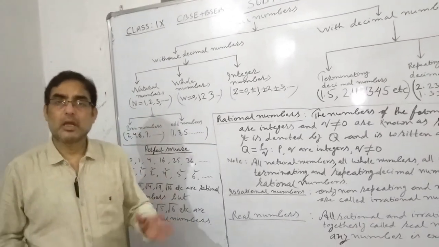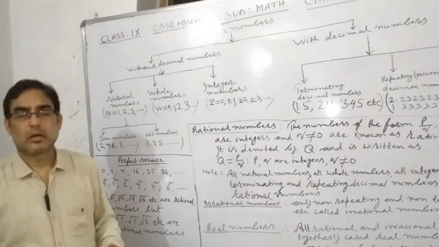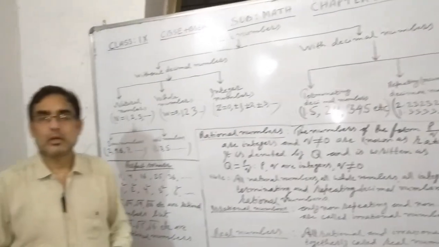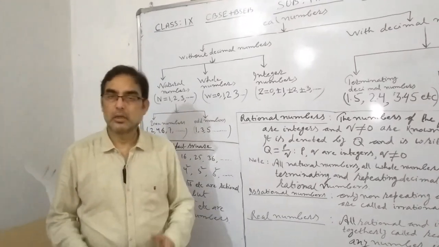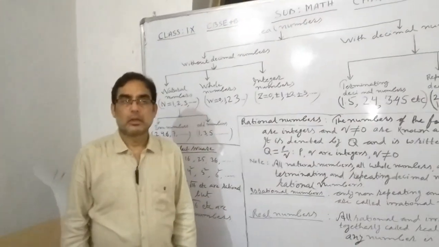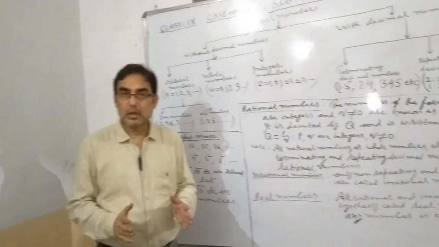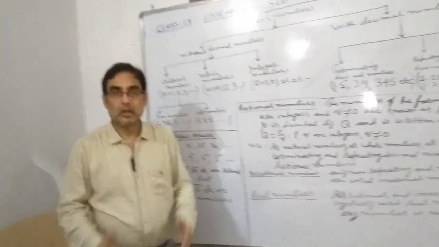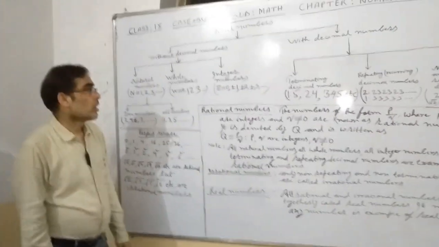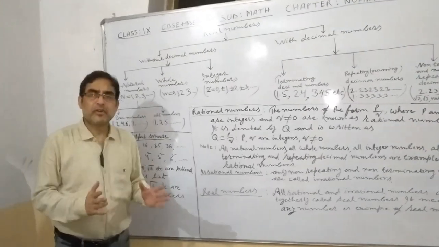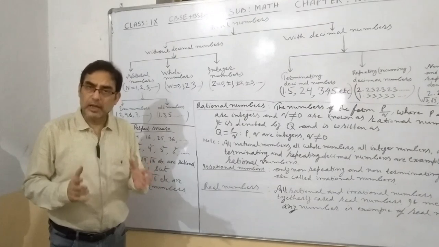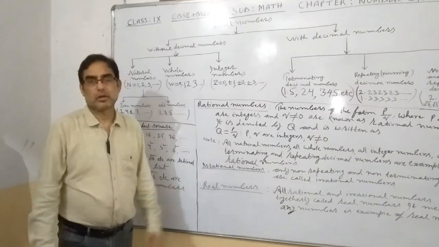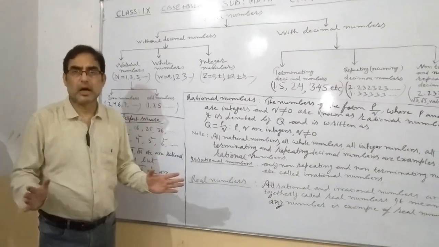Whatever they are, they may be positive numbers, they may be negative numbers, they may be in the form of decimal numbers. Each and every number is real. All numbers are real numbers.